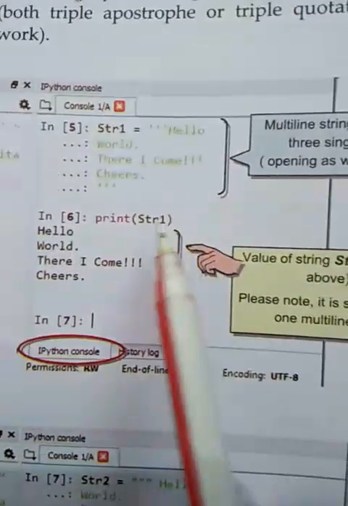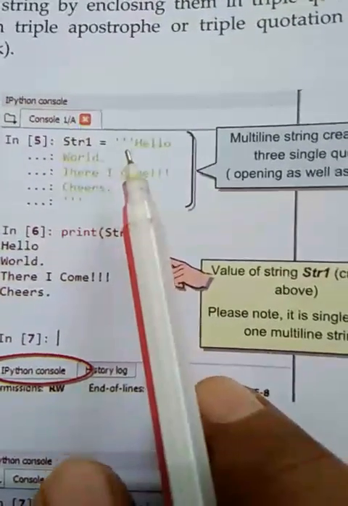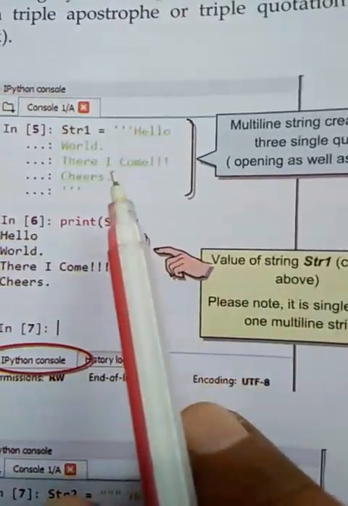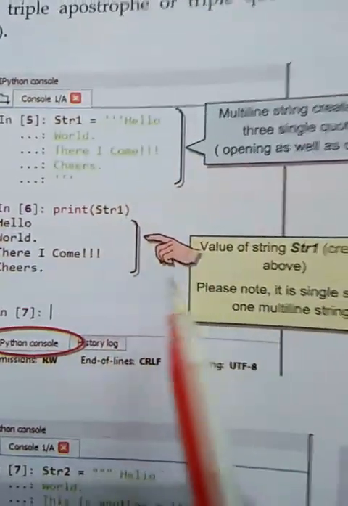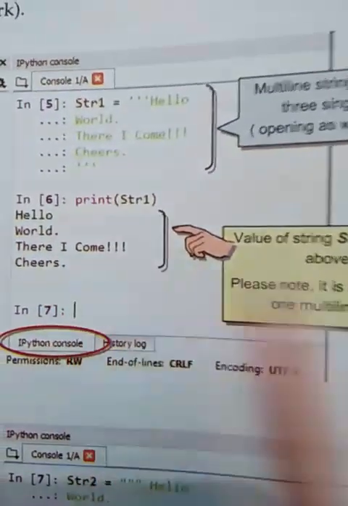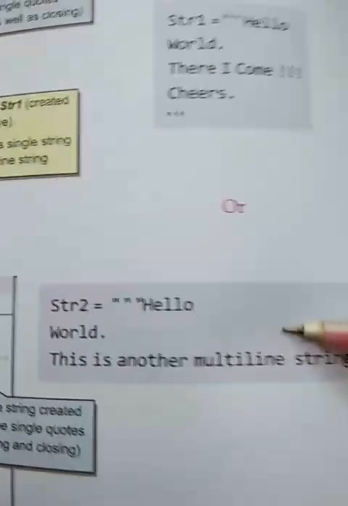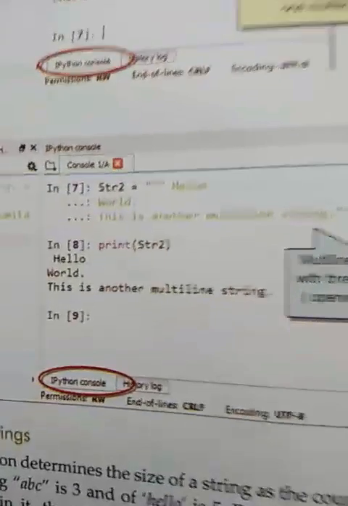We can also type a string in triple quotes, like in this way. Start the triple quote. Triple quotes may be single or double. Hello world, there I come, cheers, and close the triple quotes. Then we print this one. This will print the complete string in different lines. So we can type in this way. And there is one more example. We can also type by using double quotes three times. So this will also give the same answer.